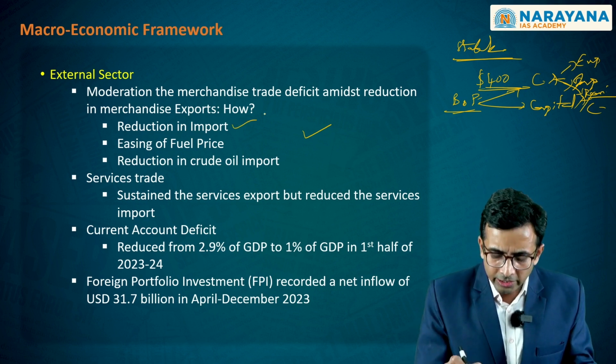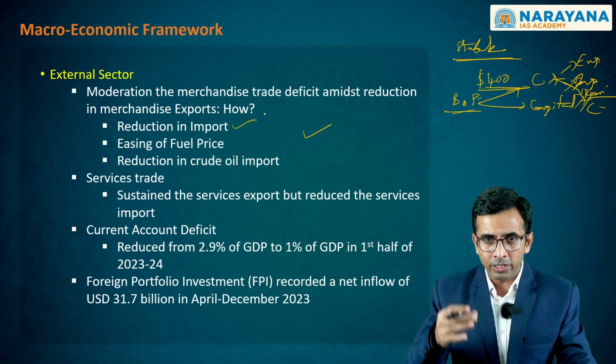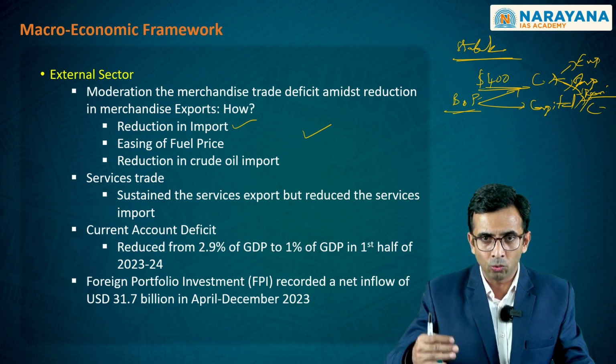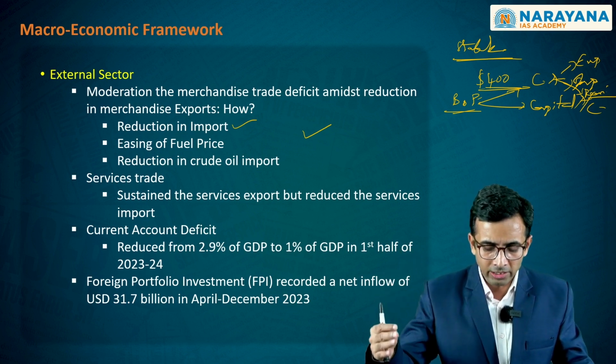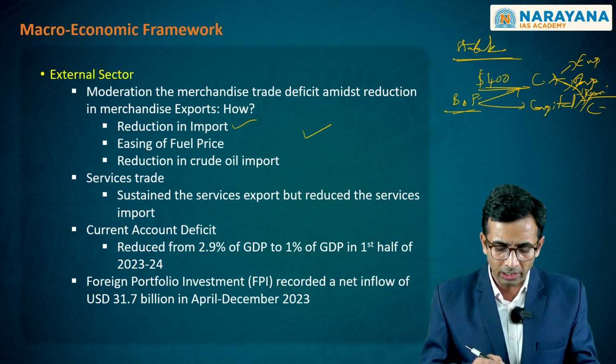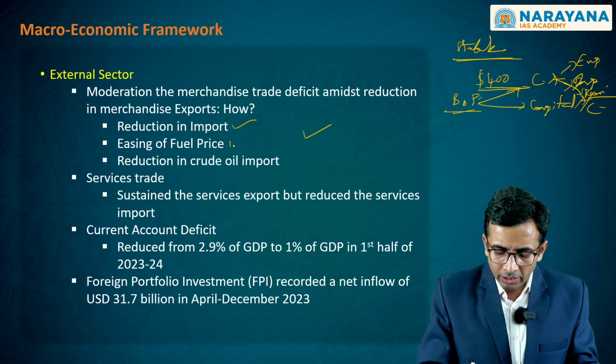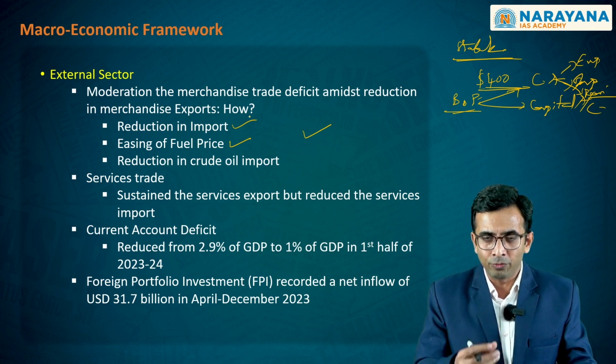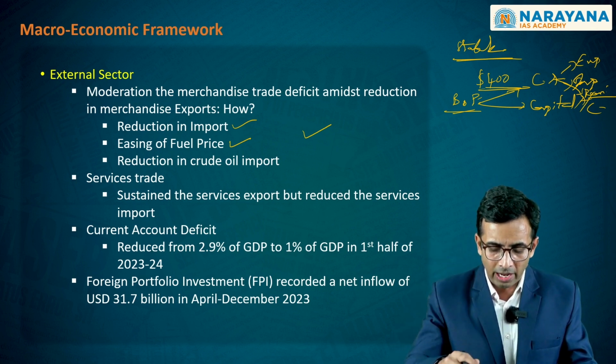As you see here, there is a reduction in imports, particularly on the basis of reduction in imports pertaining to oil and natural gas, given the global uncertainties and conflicting situations due to geopolitical tensions. And then you also see, because of that, there is an easing of fuel price, because of which the import burden has fallen.